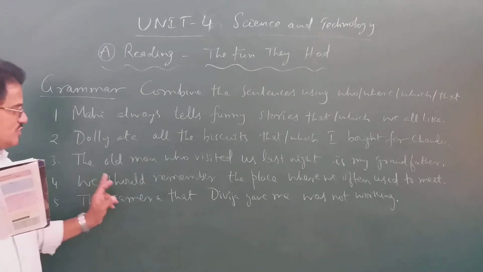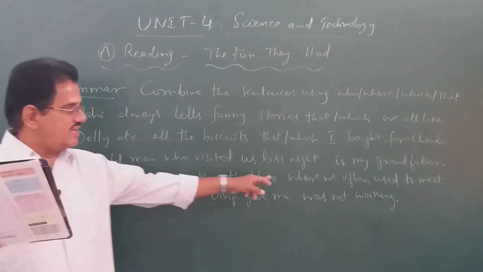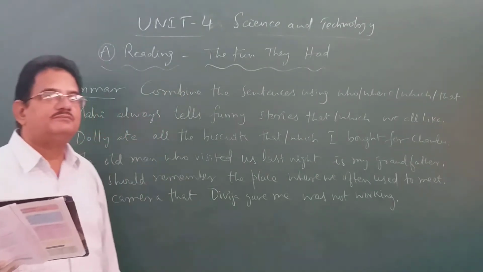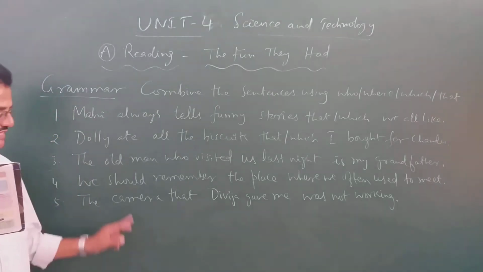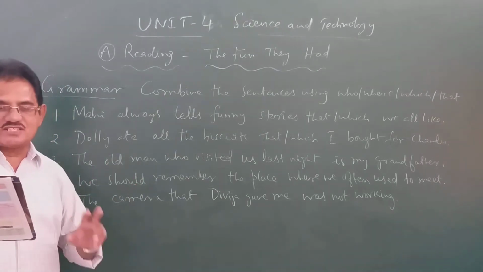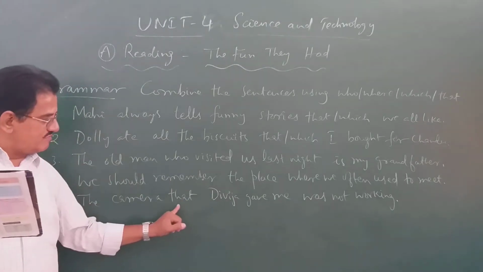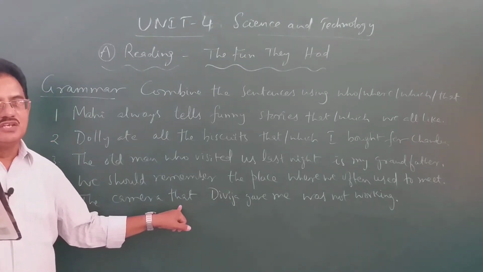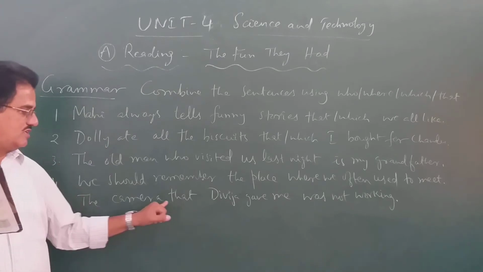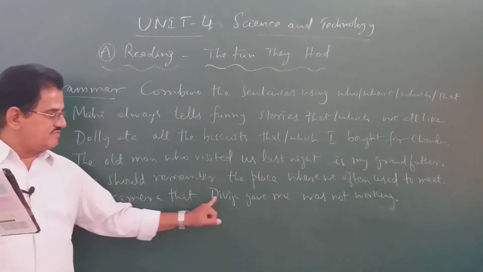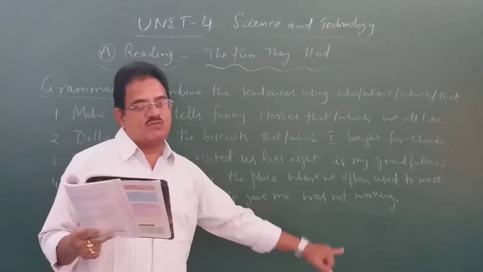That's why we write: we should remember the place where we often used to meet. Divija gave me a camera, it was not working. The camera that Divija gave me, you can write which also. As I told you, for things you can write either that or which. The camera that Divija gave me was not working.